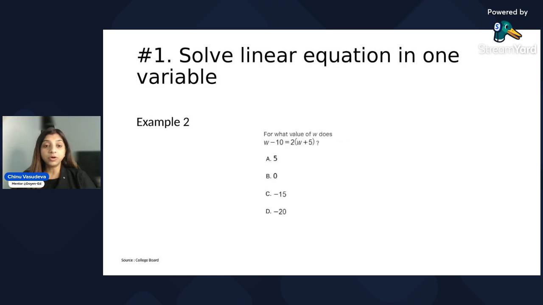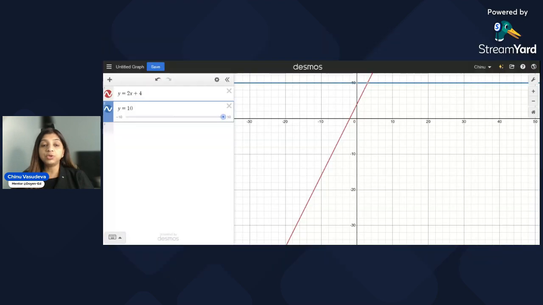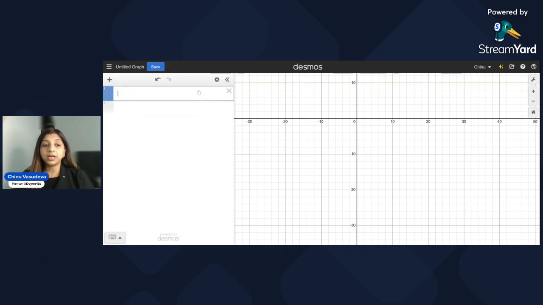Now let's look at another problem. So this one says, for what value of w does w minus 10 is equal to twice of w plus 5? Now, whenever you are dealing with Desmos, one thing that you have to always keep in mind is that you have to use x and y. You cannot use any other variable. So here, if I come back to my problem, instead of w, what I can do is use x. So I can say x minus 10 is equal to twice of x plus 5. And I have my equation.